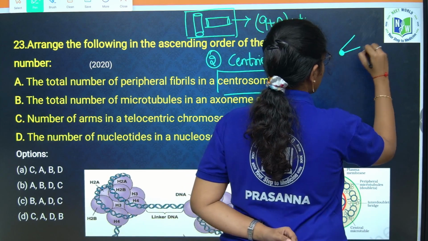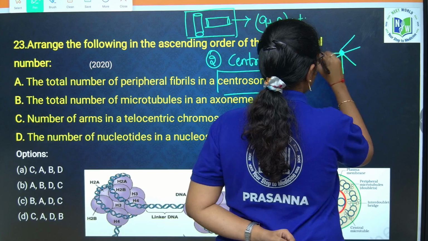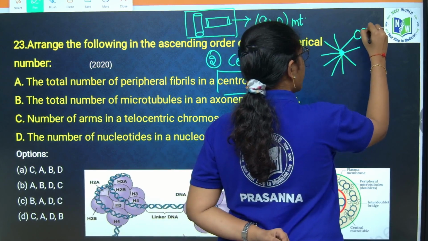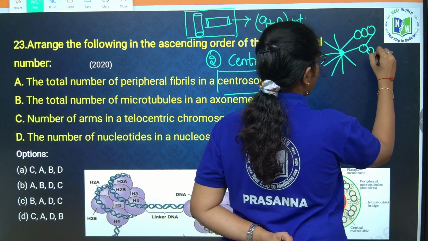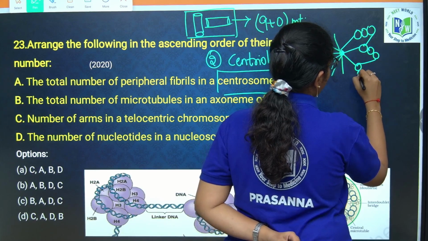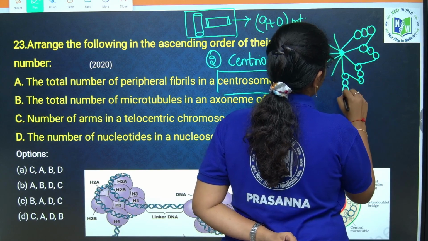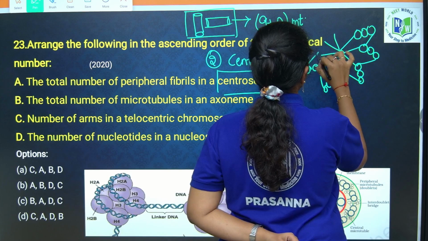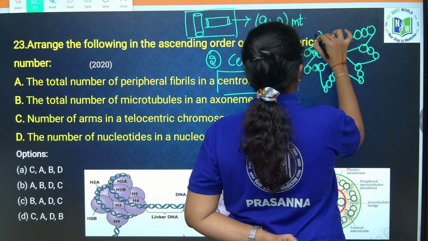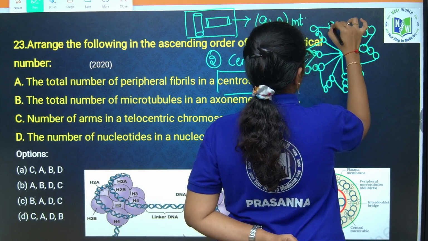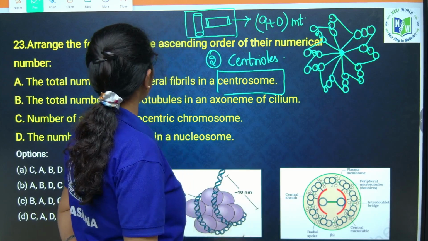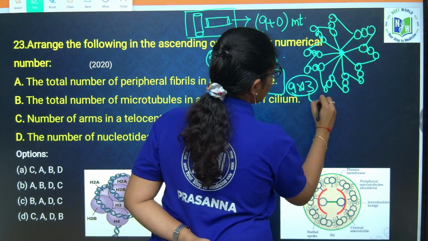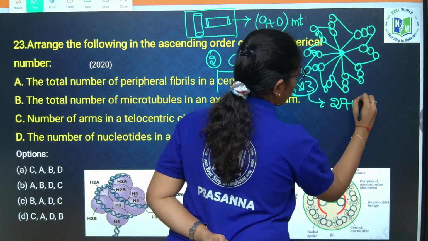To this hub, 9 radial spokes are formed. Each radial spoke has 3 microtubules. So 9 into 3 are 27 peripheral microtubules you will get.